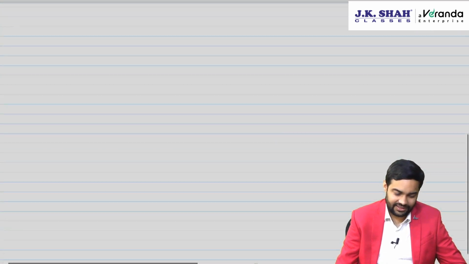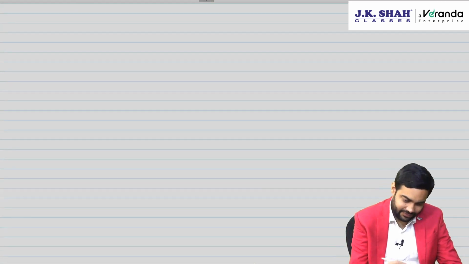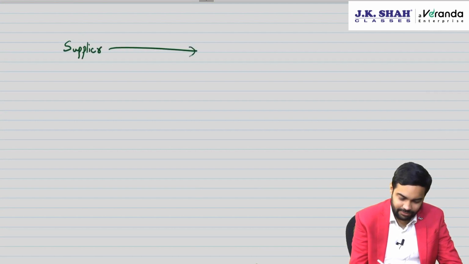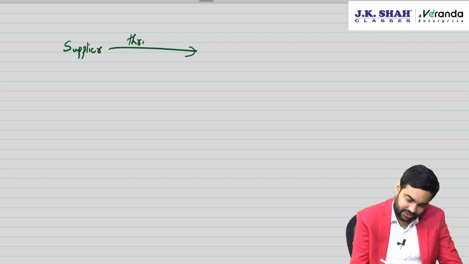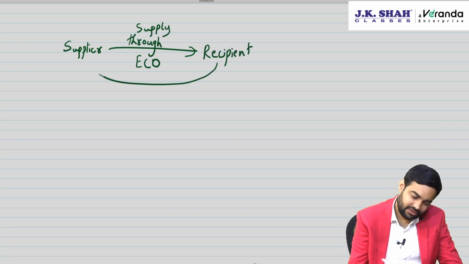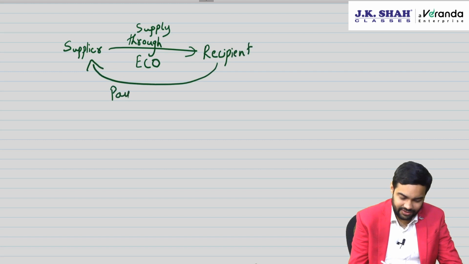Then now let's revise TCS. Now there is a supplier who is supplying through e-commerce operator. So first the supply should be through e-commerce operator, and second the payment also should be through e-commerce operator.